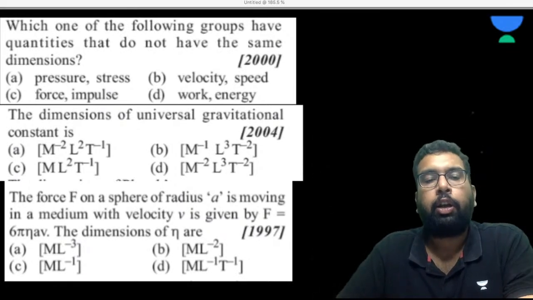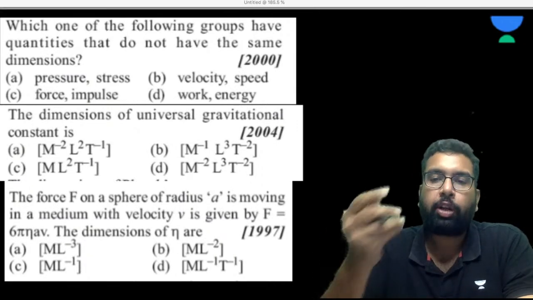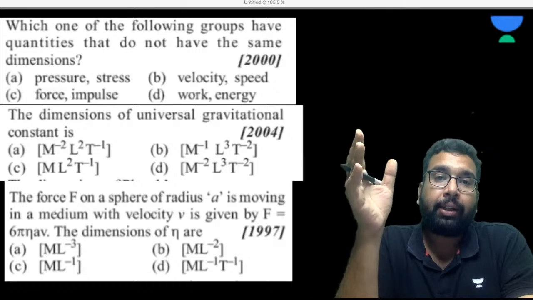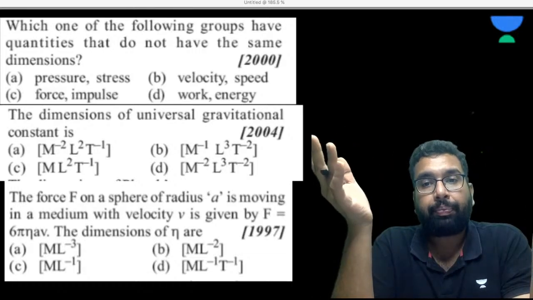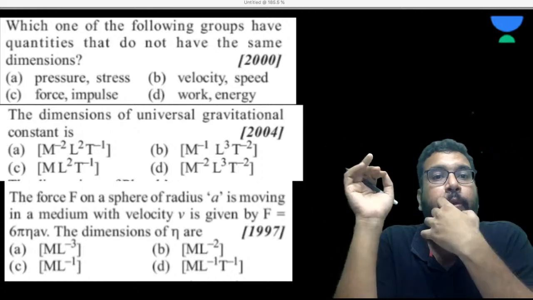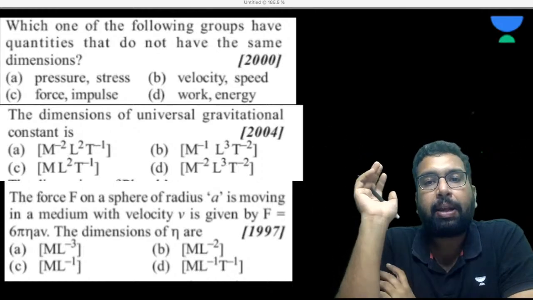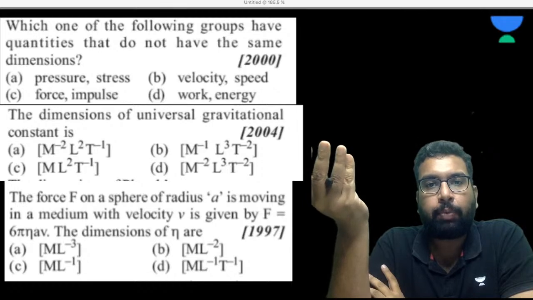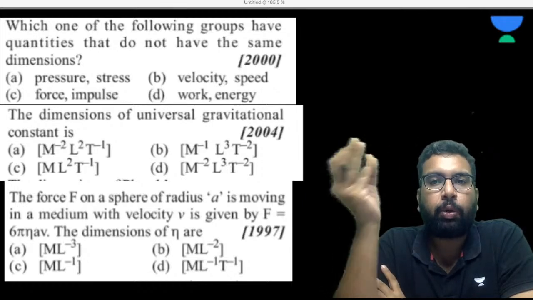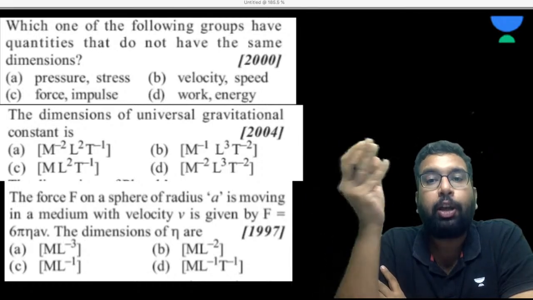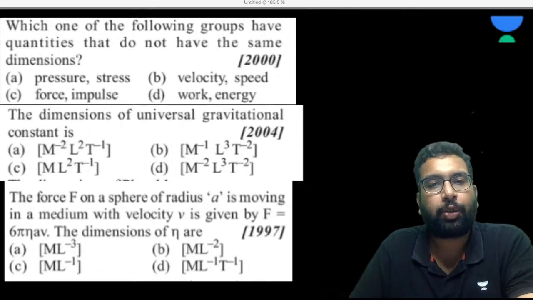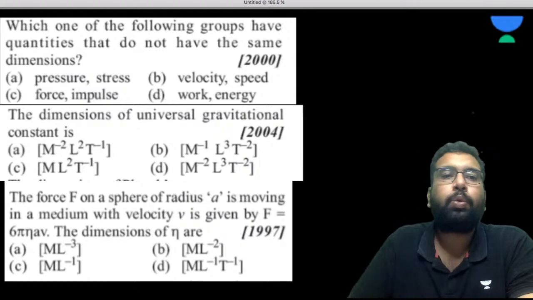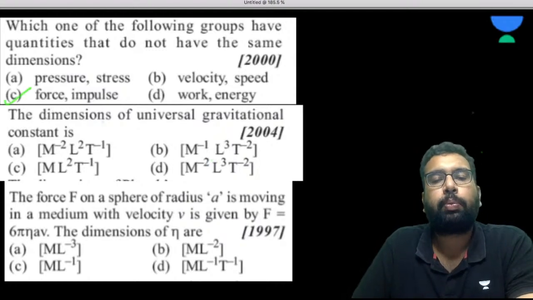So the first one: which of the following groups have quantities that do not have the same dimension? One more advice: in the NEET examination, you must be able to read the question very quickly and process it in your mind. Pressure and stress have the same unit. Velocity and speed have the same unit. Work and energy have the same unit. What is left? Force and impulse. We know impulse is force into change in time, right? So this is going to be option C.